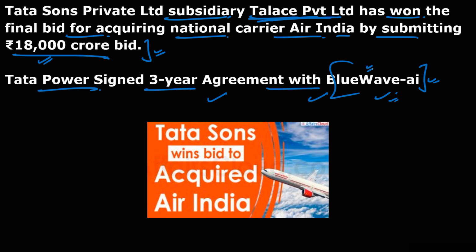Just remember, they tied up with Blue Wave Artificial Intelligence, and it is the world's first renewable energy artificial intelligence company. And remember about Tata Sons here. This is again very important. And the main company is Tata Sons, but the subsidiary is Talace Private Limited, which purchased this Air India from the government with the amount of 18,000 crore.